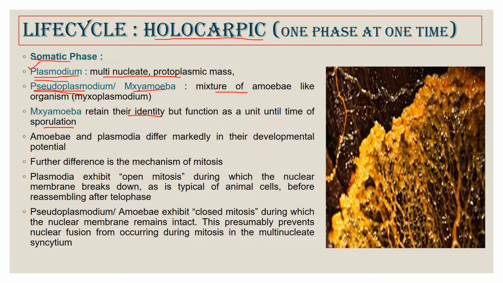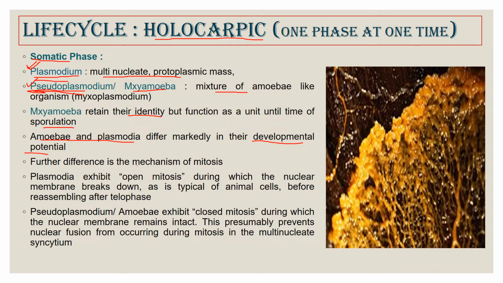So the plasmodium has diploid nuclei, and the pseudoplasmodium is haploid in nature. The mixed amoebae pseudoplasmodium and the plasmodium might look similar, but in their developmental potential they are a bit different.